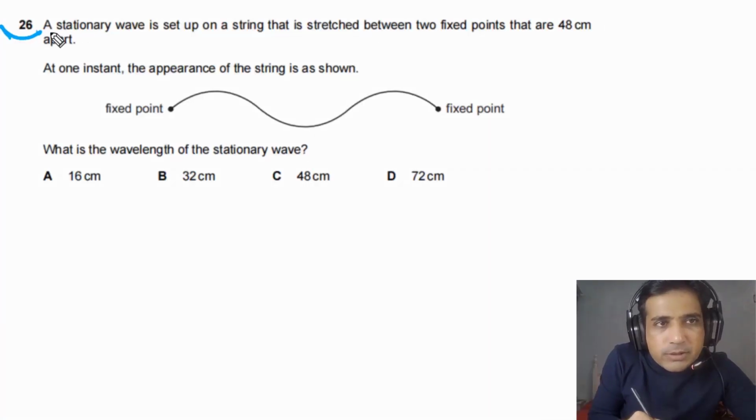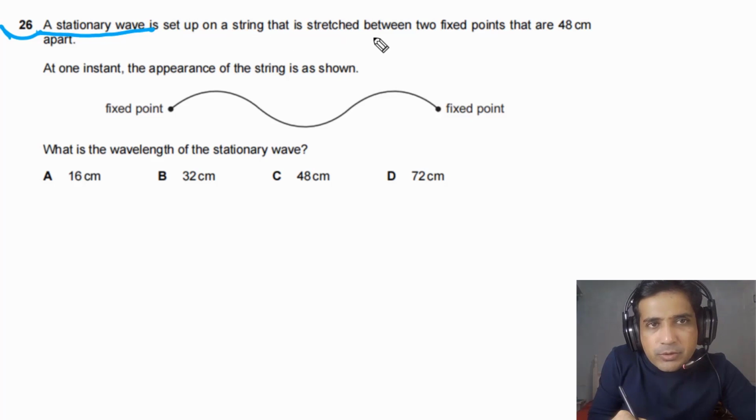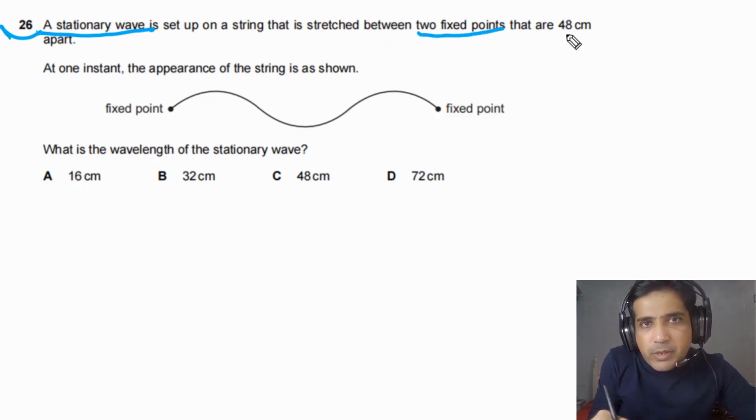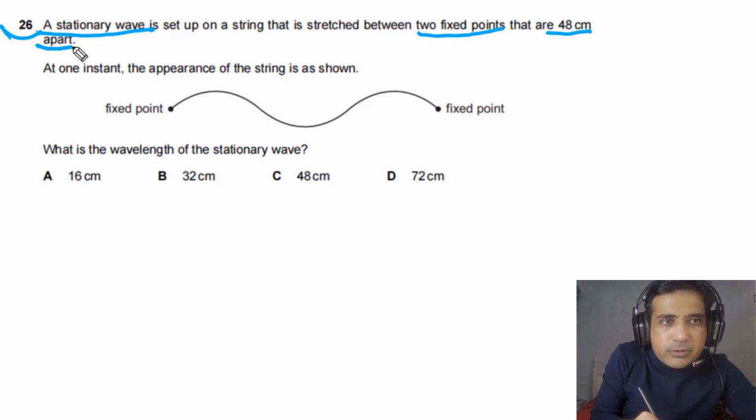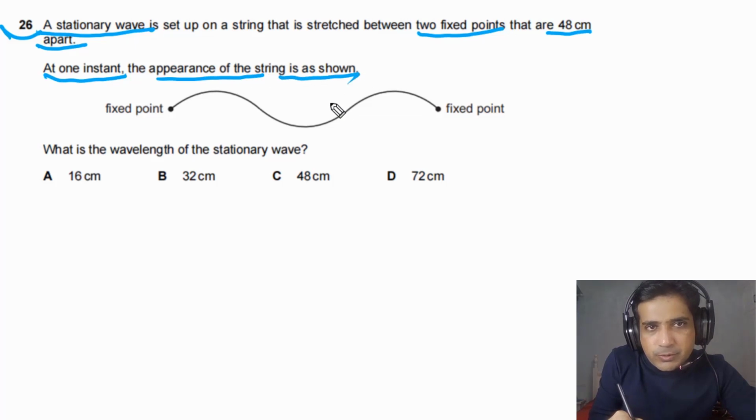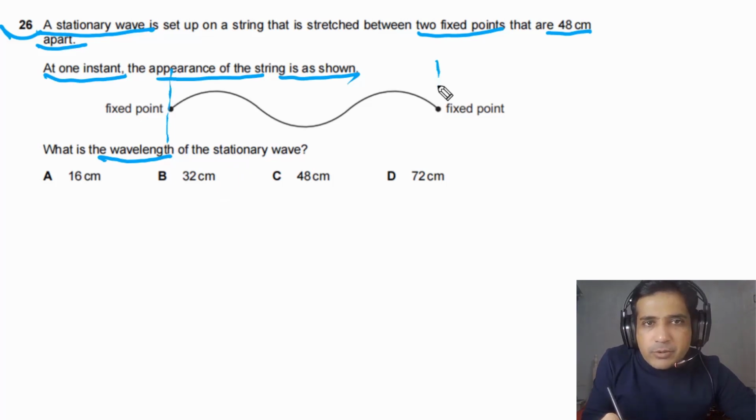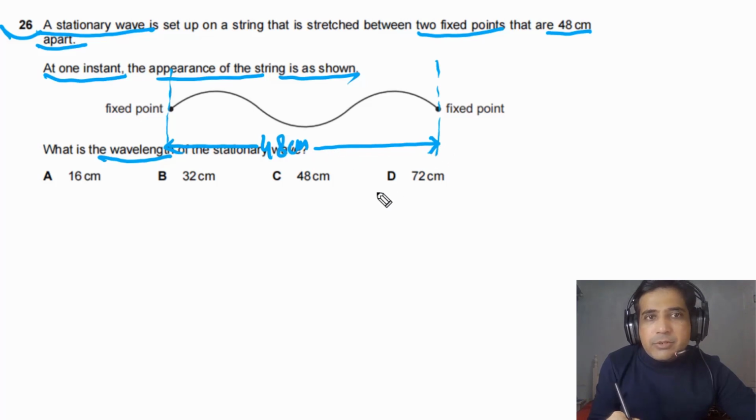For question number 26, it is given to us a stationary wave is set up on a string that is stretched between two fixed points that are 48 centimeters apart. At one instant, the appearance of the string is as shown in this figure, and we need to find the wavelength of the stationary wave. First, the distance between these two fixed points is given, so L is equal to 48 centimeters.